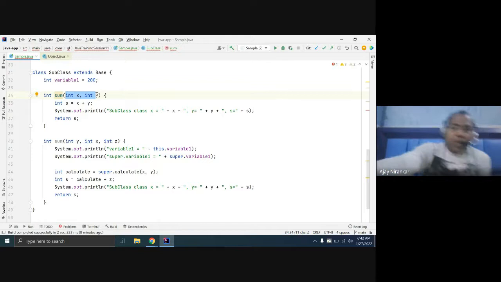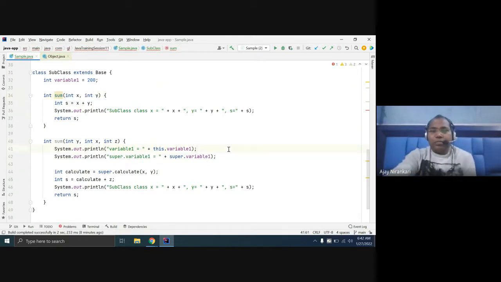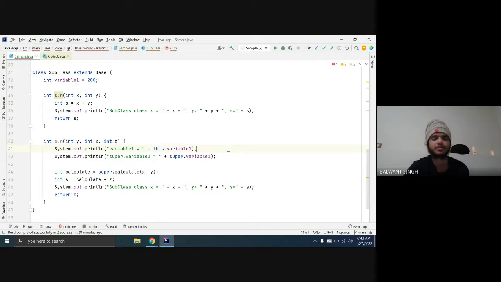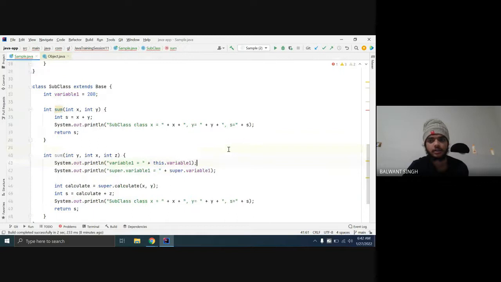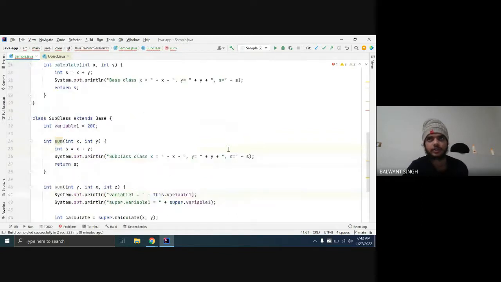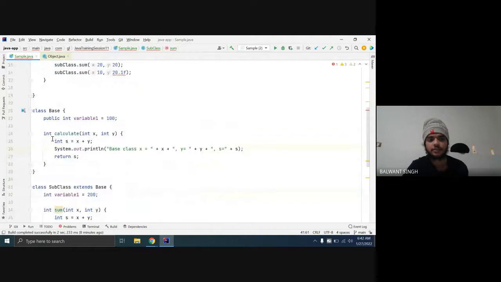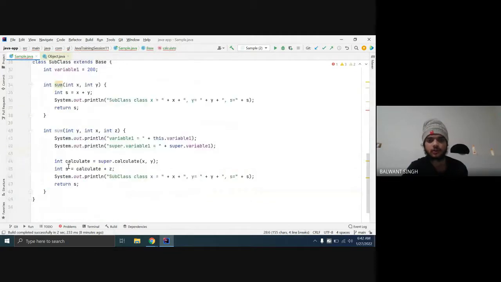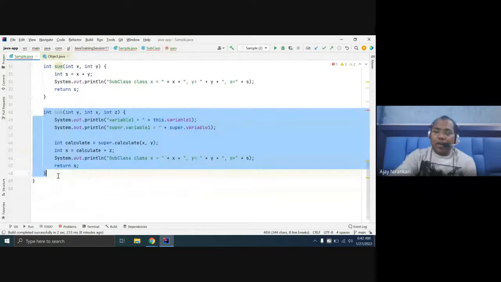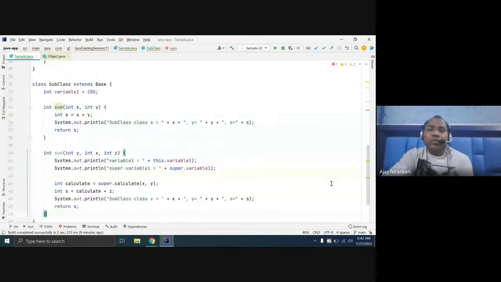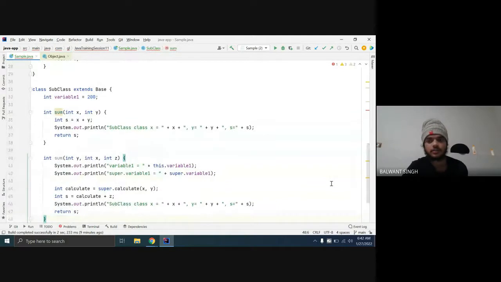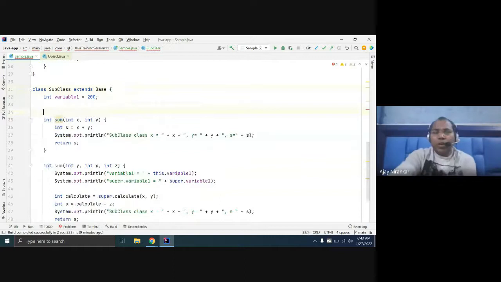So is there any doubt till now? Yes sir, this concept is known as overloading, like same-name methods written in the same class. And if we have the calculate method in our base class and then write it again in our subclass, that is the overriding concept. Let's come to that, a new concept. First, is overloading clear? Yes. We wrote the same method name but with a different parameter list.